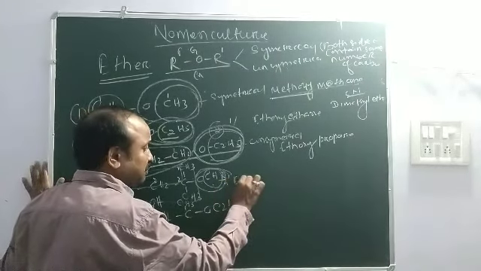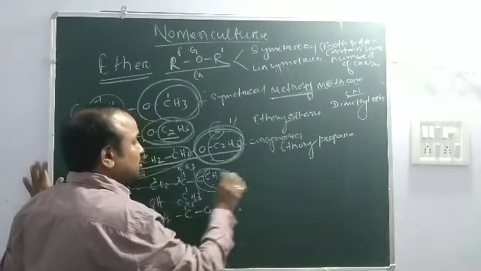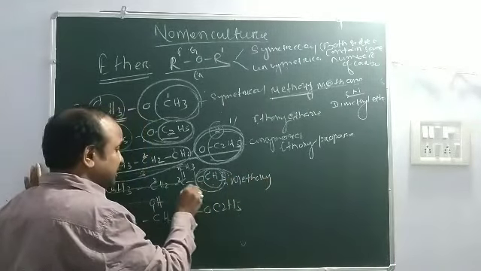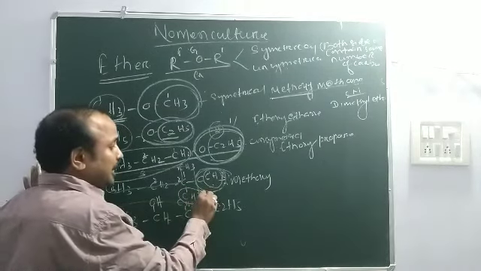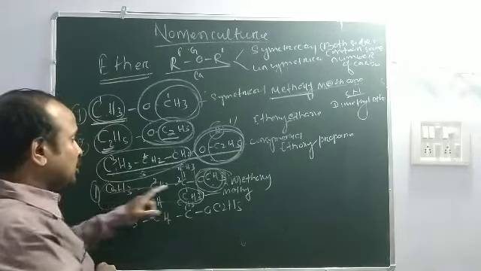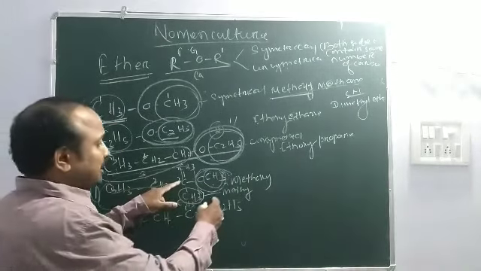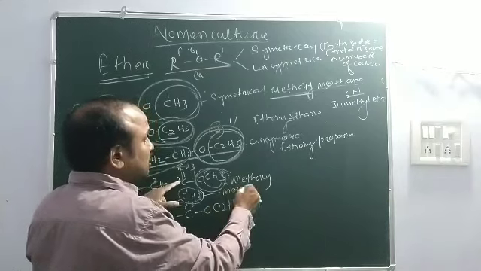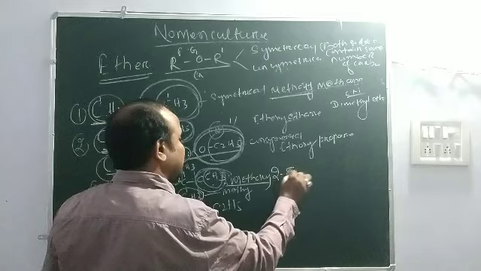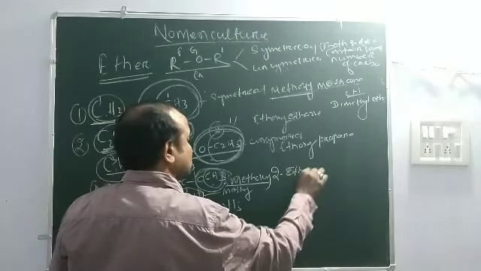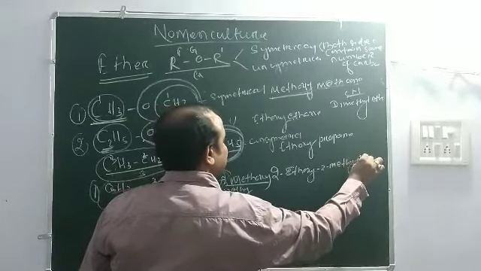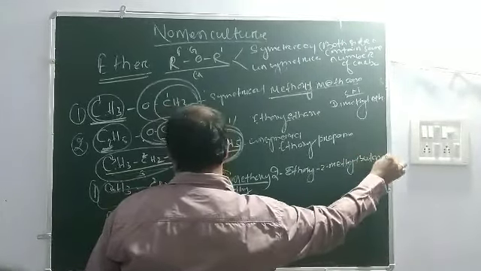One carbon, so methoxy. And this is the substituent group, that is methyl. Both are attached to 2. Alphabetically, which is first? This is first. So 2-methoxy, 2-methyl butane. Okay.